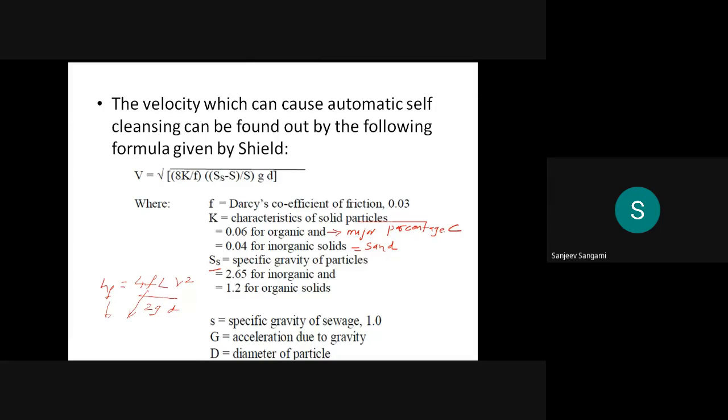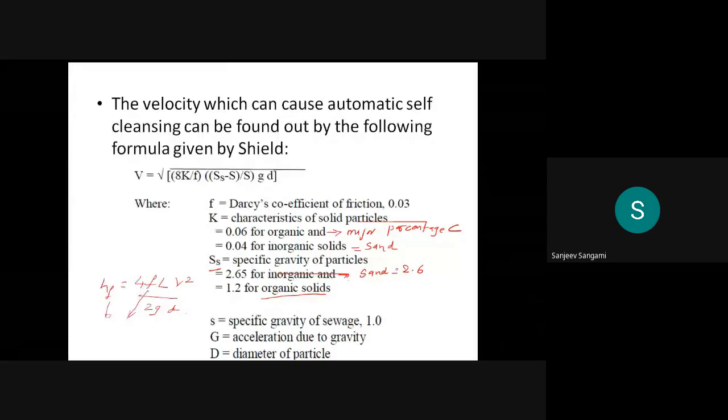So if that is the case, for example, wood particles, then you can use it as it is purely made up of carbon materials. Then the specific gravity of the particles: if it is inorganic, for example, you already know that for sand the specific gravity is 2.6. Sometimes you won't be given any value, then you have to assume, if sand is given, you assume 2.4 to 2.6. Any value you can assume. If it is organic, assume this value.